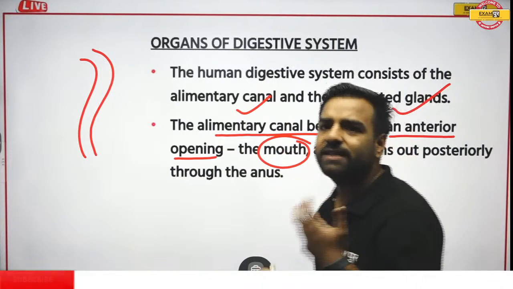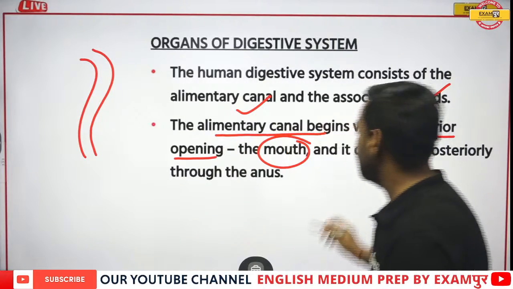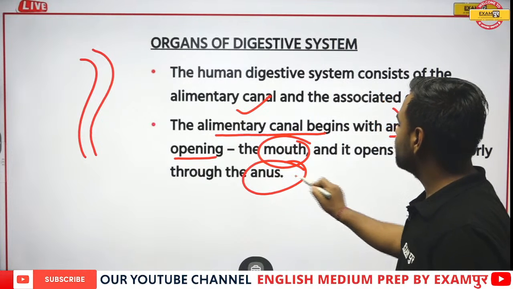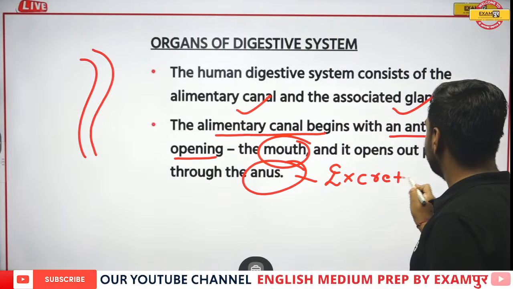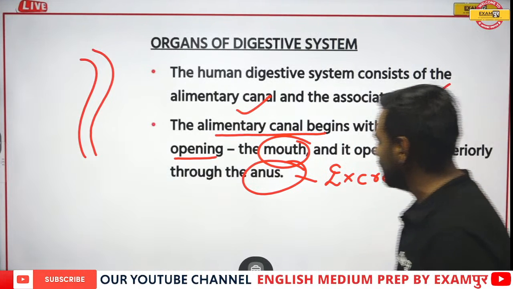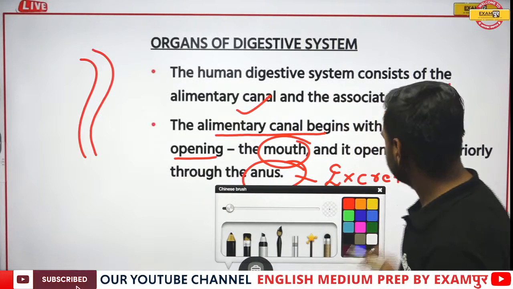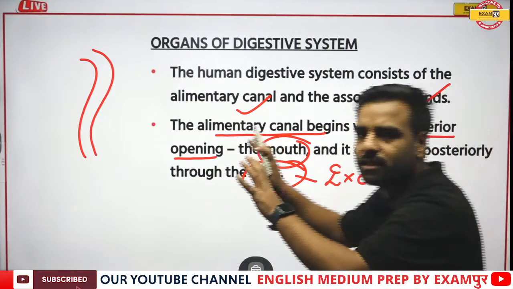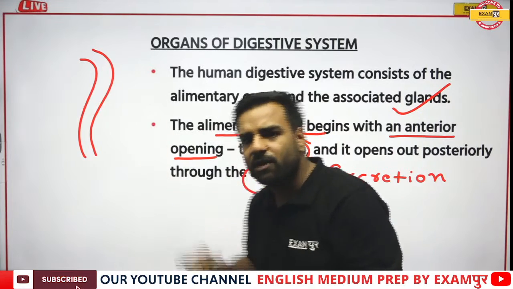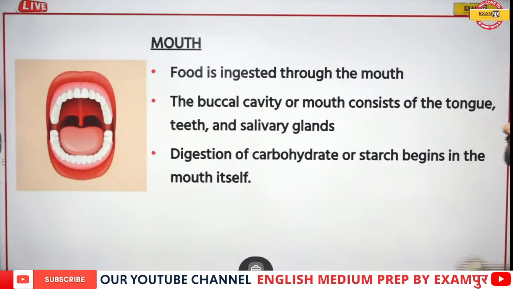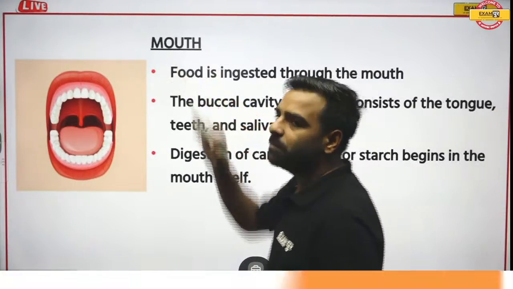Now if I talk about its ending, it actually ends through the anus part, from which excretion is done. Here the excretion is done, that is your waste product is taken out from your body. So till here we have discussed the basic idea of digestion. Now one by one we will be understanding all the organs, which is going to start with the mouth.